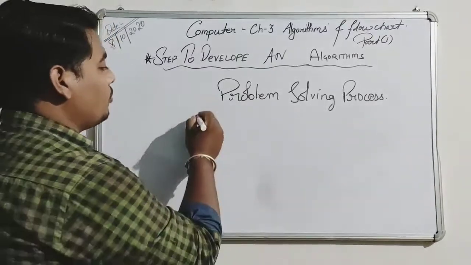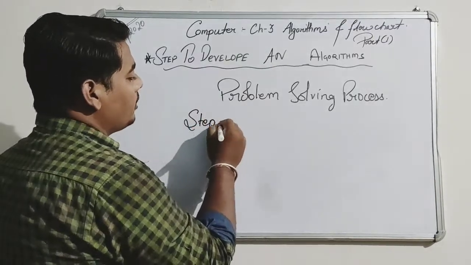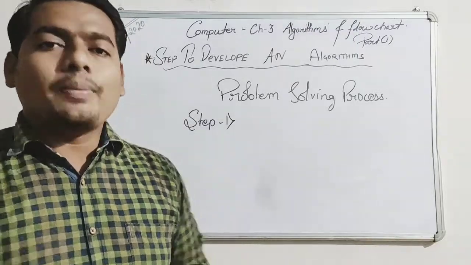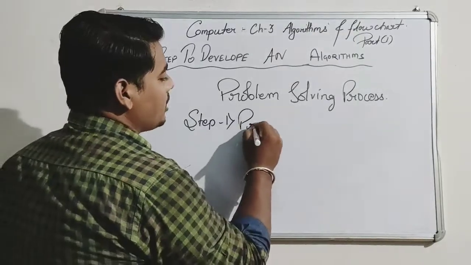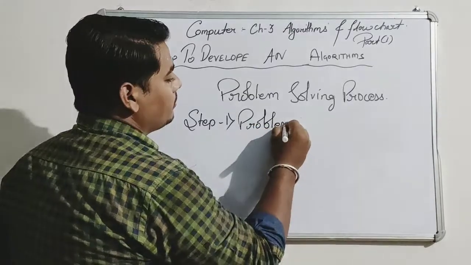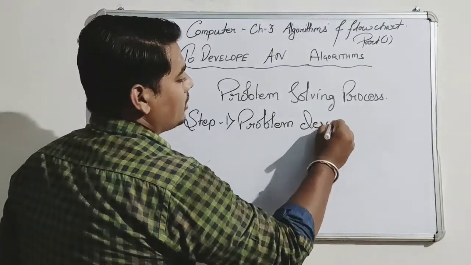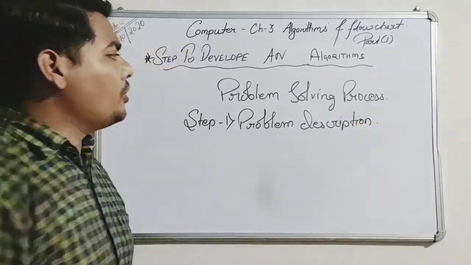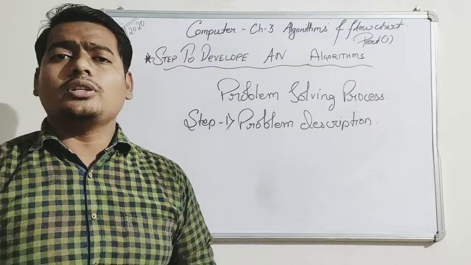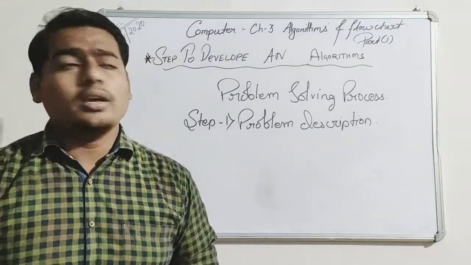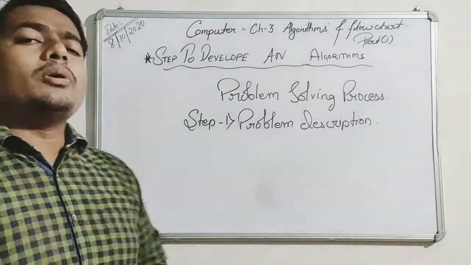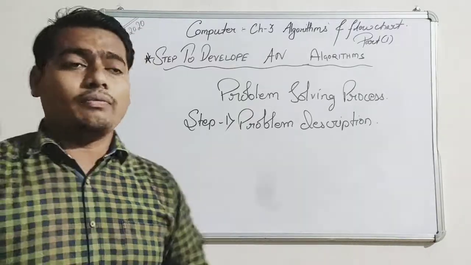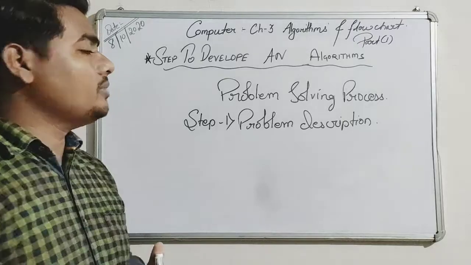First of all, we will read about step 1. What is step 1? Step 1 is problem description. What do you mean by a problem description or a problem specification? It means what type of problem you have got. You have to first see what type of problem you have got. This is known as problem description.